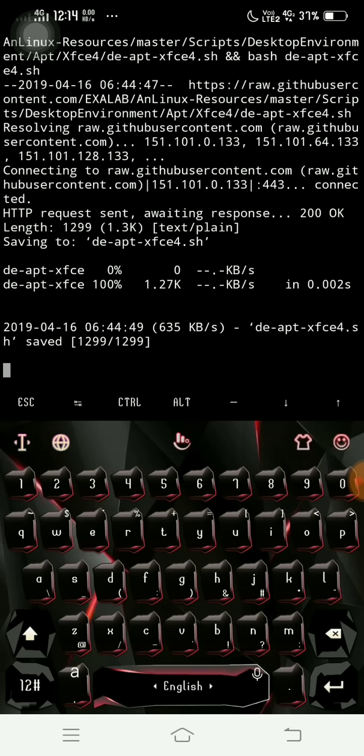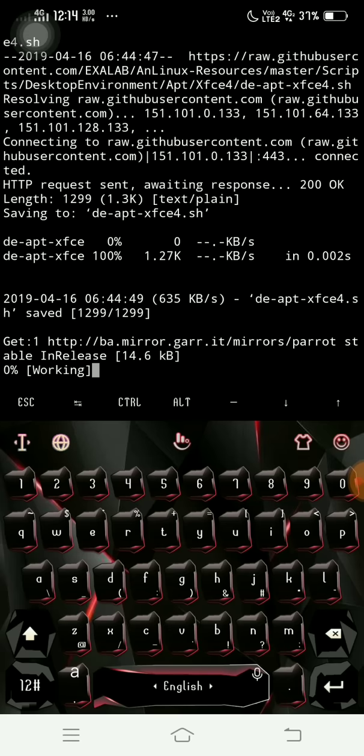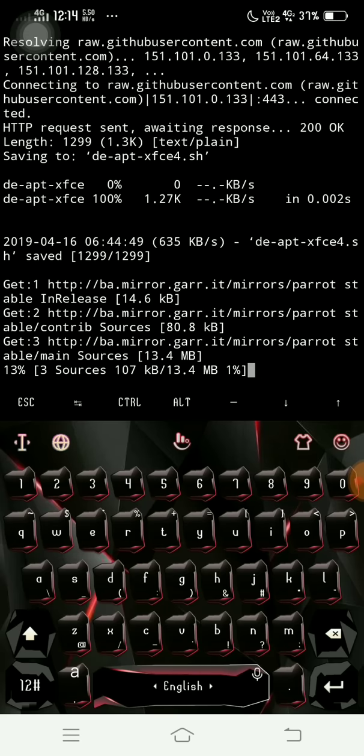So we just paste it here, and it's retrieving our connection on the localhost machine, and it's downloading the desktop GUI interface. So maybe it will take a little bit long time, but let's see.